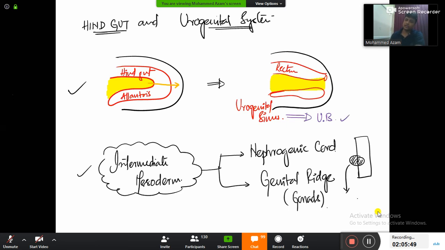So imagine that it has already descended and is gone. Now what is the only thing left out right now? The nephrogenic cord. From the name you can understand: nephros means kidney, genic means formation. Formation of kidney: nephrogenic cord.